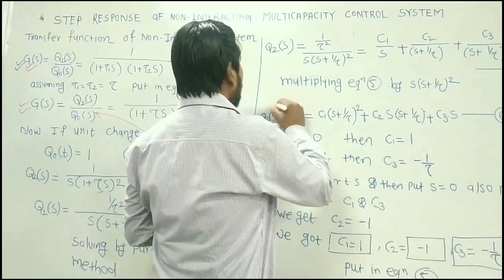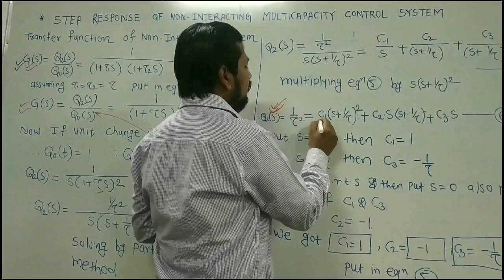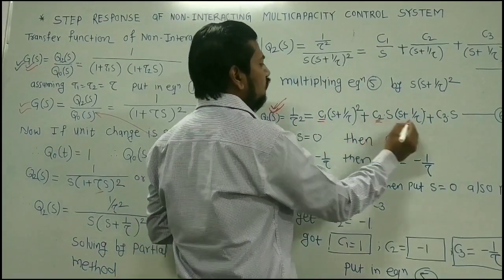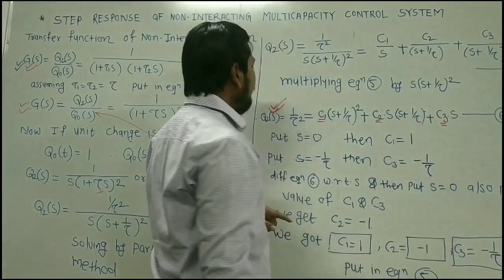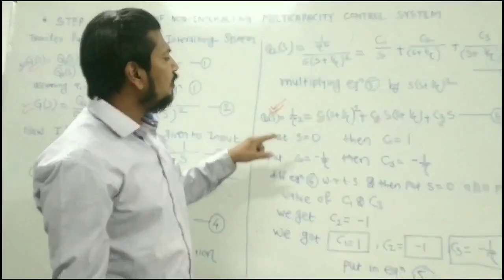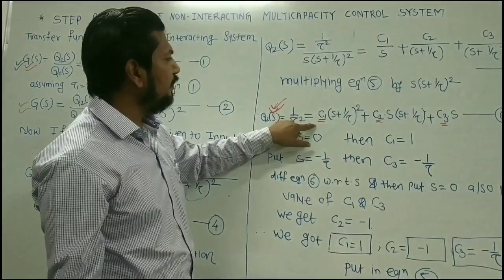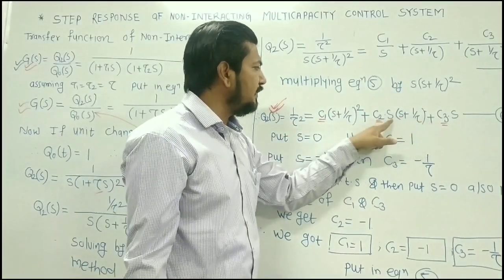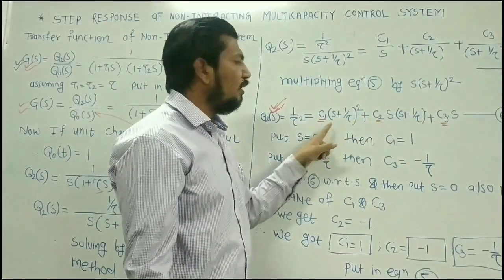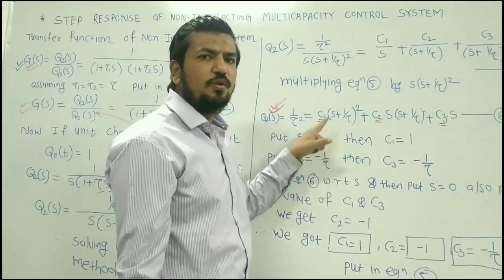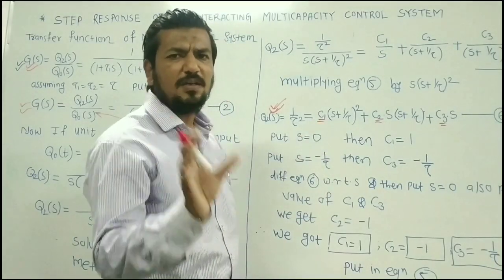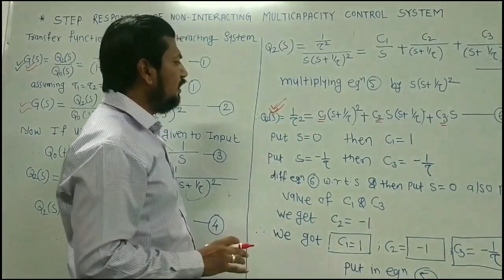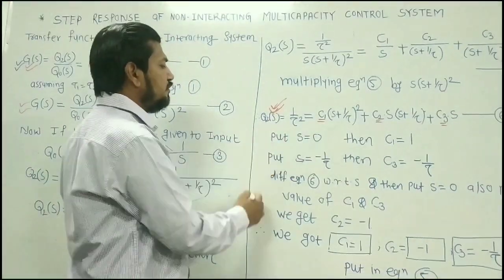Now from this equation number 6, what do I have to determine? I have to determine the value of C1, the value of C2 and the value of C3. It seems to be now less difficult to me. Let us see how. I have to just put here different values of s, and accordingly I will get the values of C1, C2 and C3. So this is a little bit of mathematical or algebraic calculation. So let us see how to calculate the values of C1, C2 and C3.